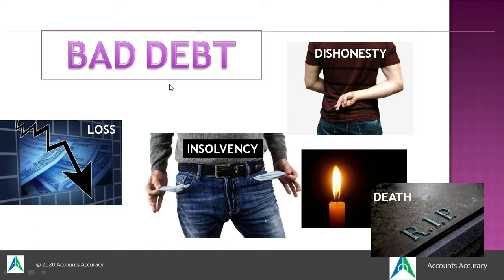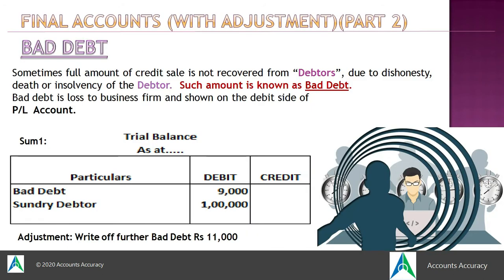Sometimes due to insolvency, dishonesty, death, they become unable to pay the money back to the company, and because of that the company suffers loss. That loss is called bad debt. Now let us know what the treatment of bad debt in final accounts is. Sometimes the full amount of credit sale is not recovered from debtors. So as it's a loss, it is shown on the debit side of the profit and loss account.